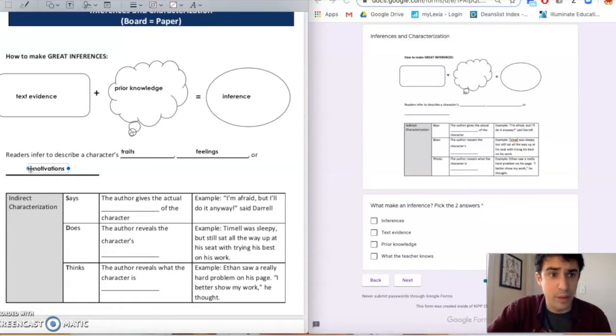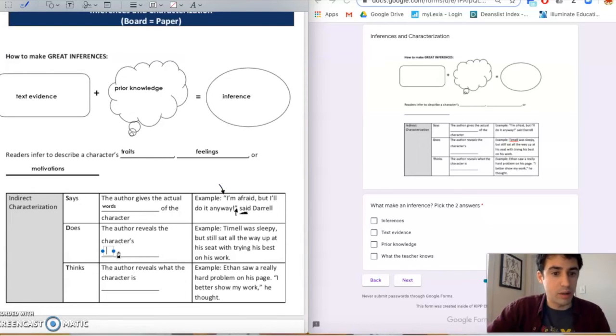We normally have three different ways that we describe a character and describe them indirectly: through what the character says, what the character does, and what the character thinks. When we talk about what the character says, I make those quotation marks because they're normally in dialogue. The author is giving us the words of the character. Here's an example. "I'm afraid, but I'll do it anyway," said Durrell. Notice this is something that Durrell is saying, but more importantly, we have a quotation mark here and a quotation mark here, showing us this is something that Durrell says.